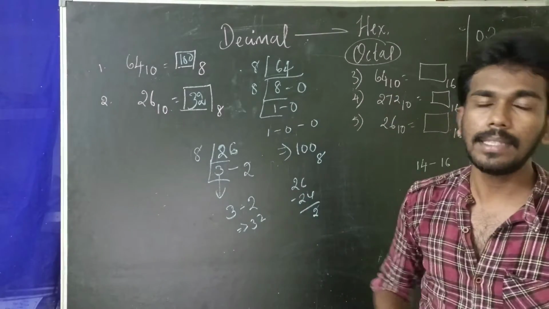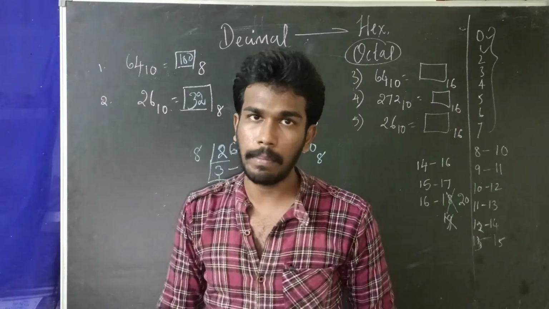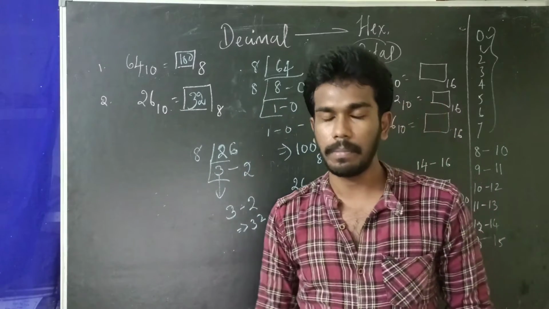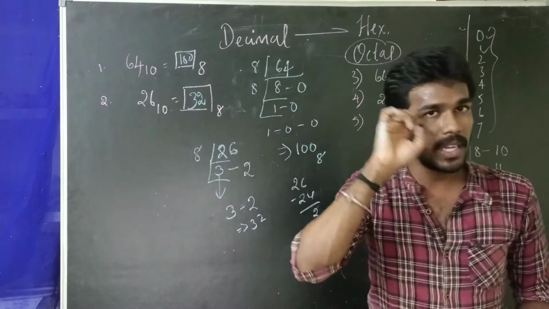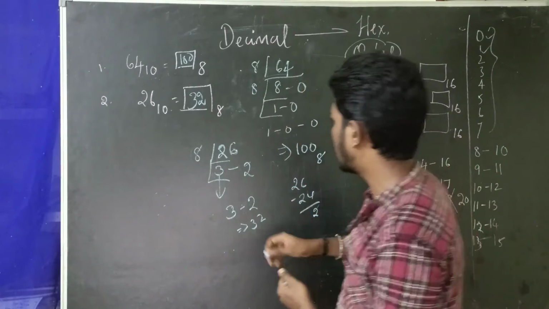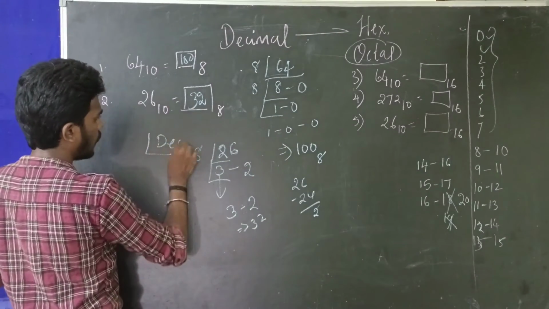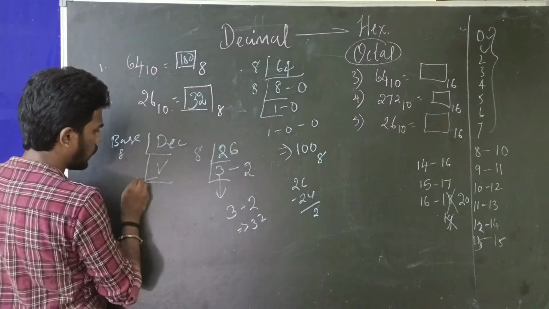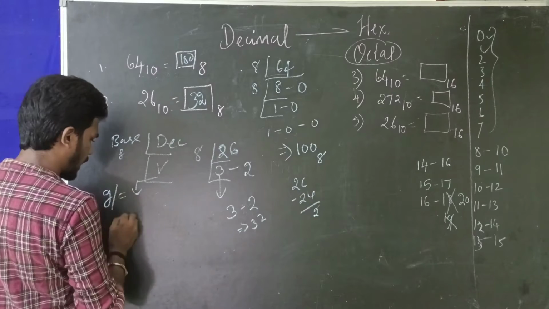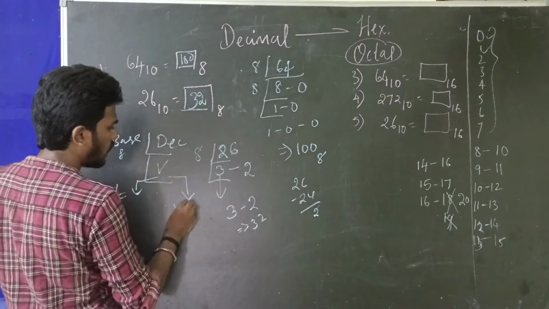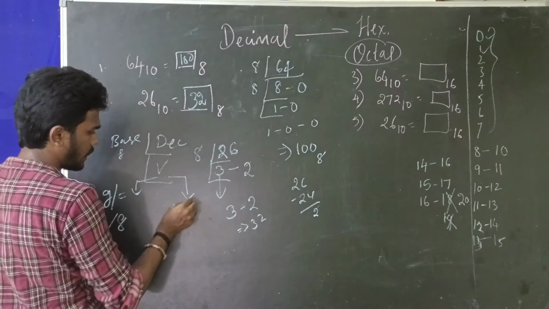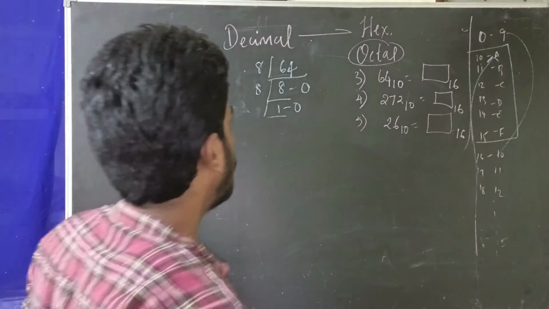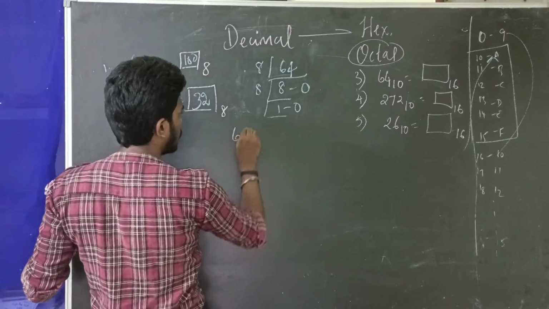This is how we write the corresponding octal value for any decimal number. We apply the highest common factor method, the HCF method, by keeping the base value 8 outside and the decimal value inside. This is the actual logic: the decimal number, and the corresponding base value, which for octal is 8. If the resulting value is greater than or equal to 8, we again divide it by 8. If it is lesser than 8, we stop. Now let's see how we can do the hexadecimal conversion for 64. Again 64, it is in base 10.